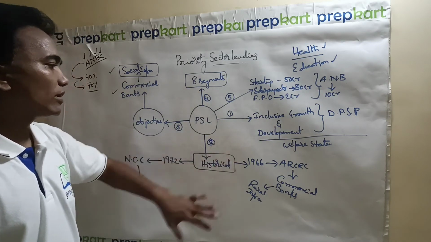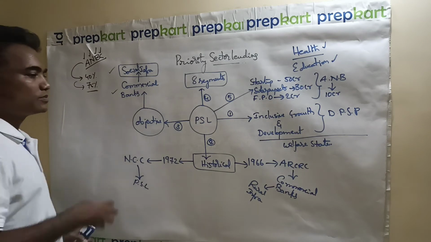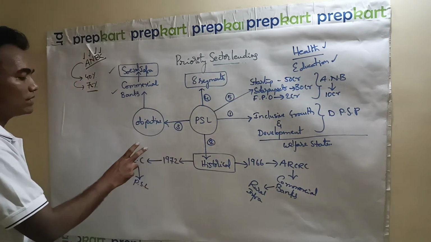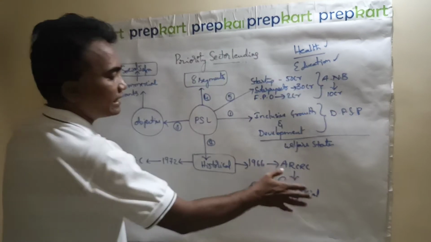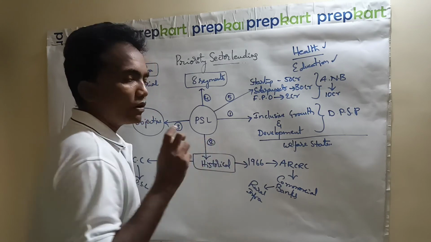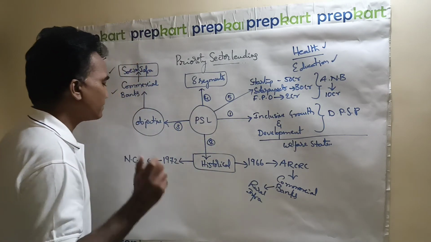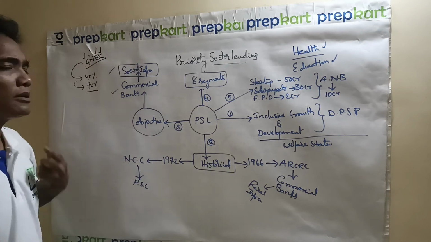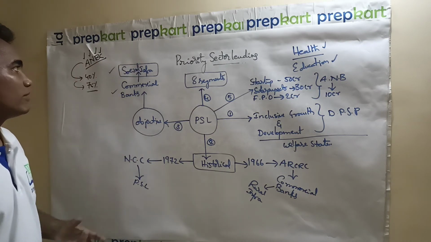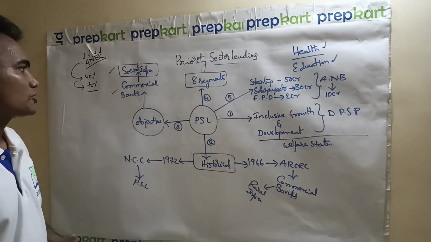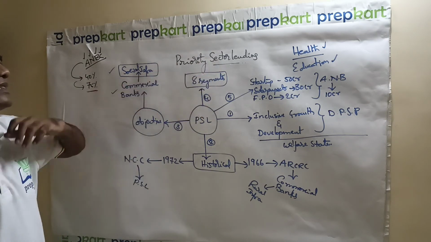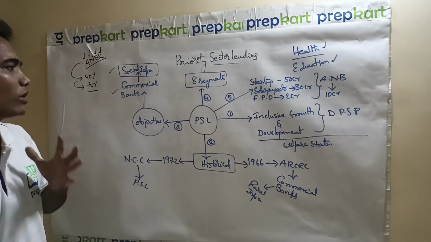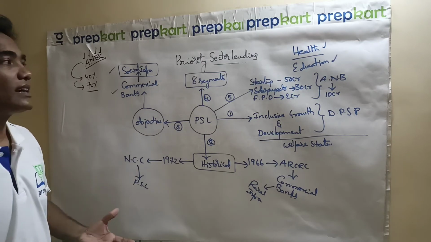And second thing, historical evolution. Two years we are supposed to focus on: 1916, that is related to ARCRC, and 1972, that is related to NCC. Here, first time it is stressed, not exactly the term was used. The term was used here only. And third one, what is the objective? Commercial banks should focus on the development of social infrastructure. And fourth one, there are 8 segments. That is a very old concept. So whatever the concepts are there, whatever the segments are there in PSL.